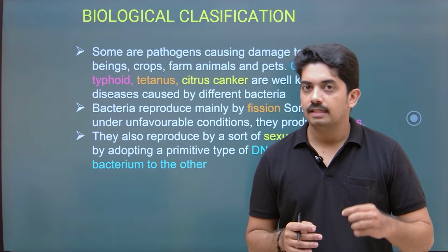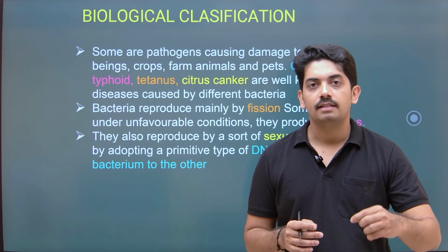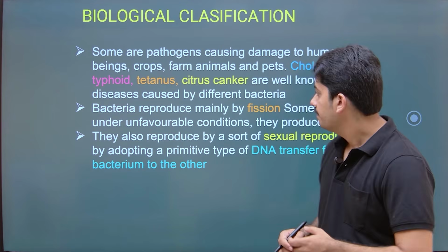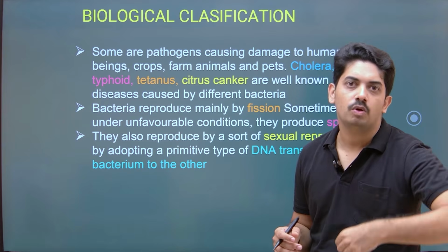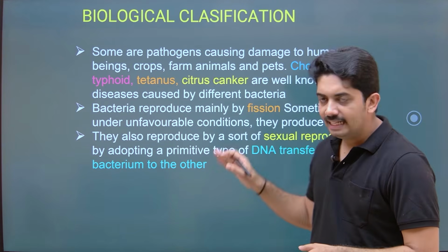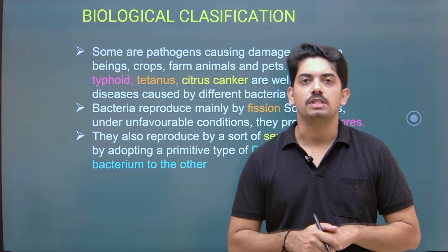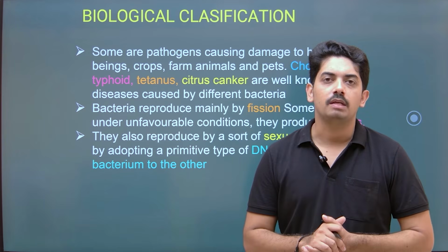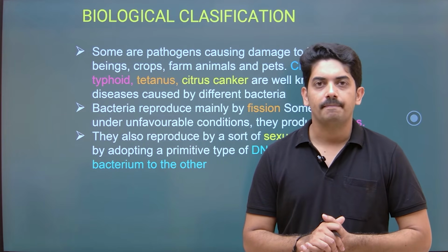Okay, citrus canker is caused in plants like lemon tree. We observe the citrus canker disease. Small lesions are formed on the fruits and the leaves. Now bacteria generally reproduce by binary fission. That is the most common mode of reproduction observed in bacteria.